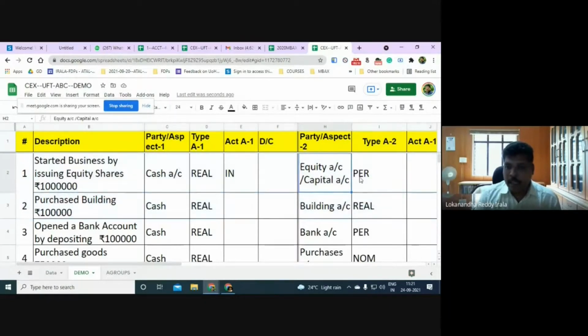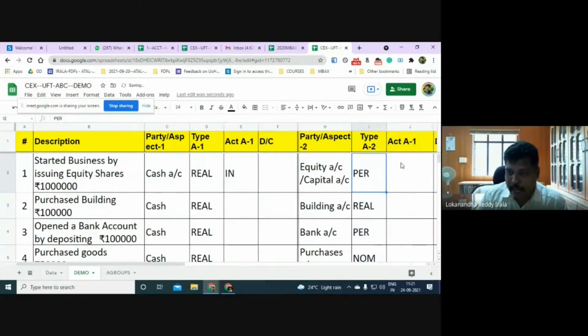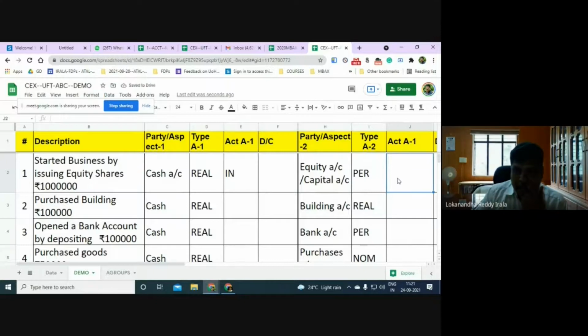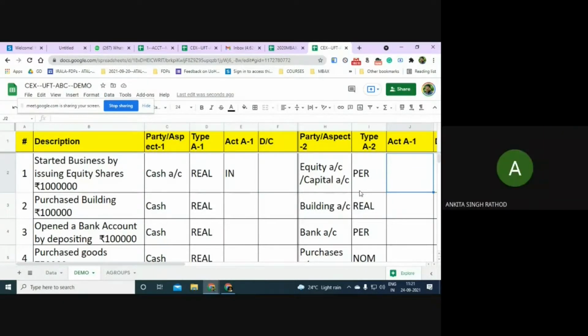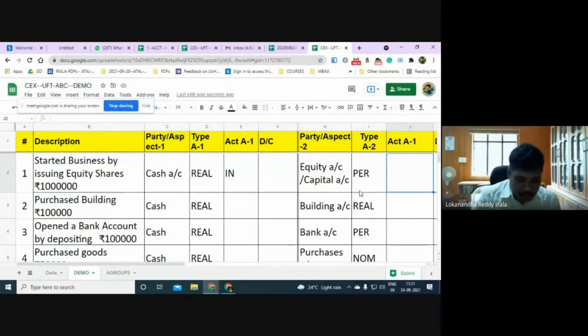Now the equity shareholders, it's a personal account. What is the question to ask? Whether he is a giver or a receiver. Equity shareholders are giving money. The equity shareholder is outside the company, he is giving money, so you are receiving cash. So he is a giver.